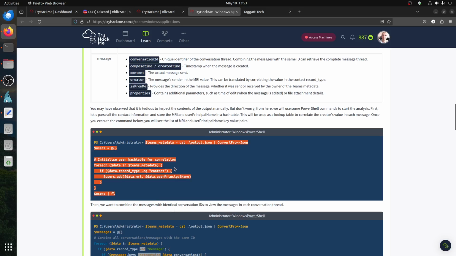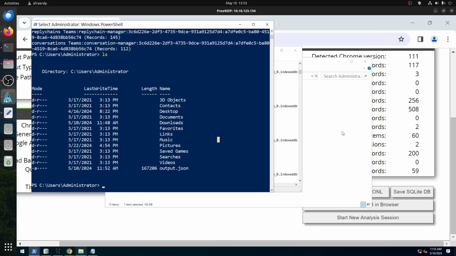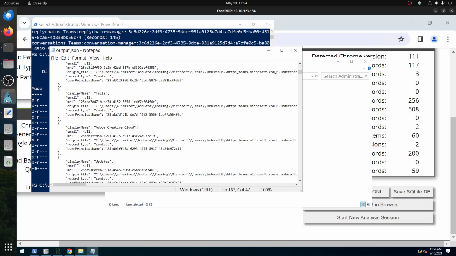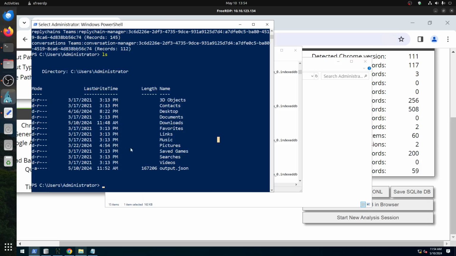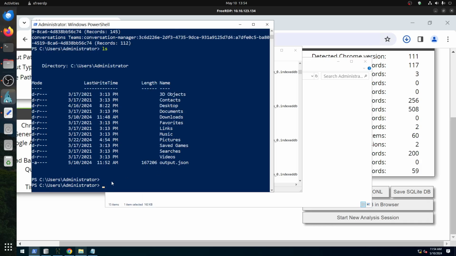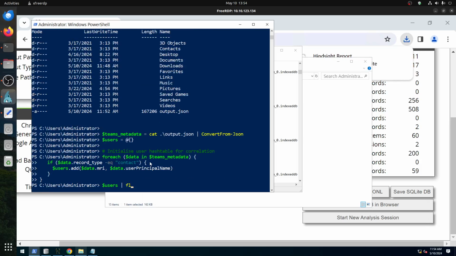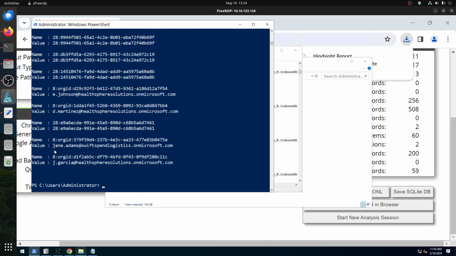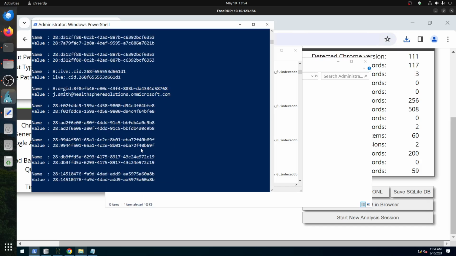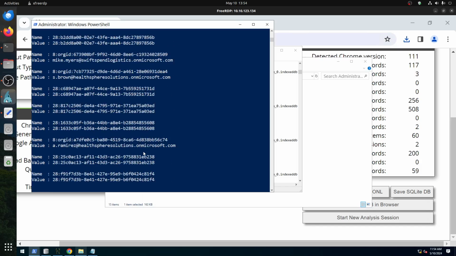To get the MRI and use a principal, because if we open this and read there, you have the display name, email, MRI, and all of that. So we have one option to, why is it not copying now? Copy. Now we got the value, the emails or something, but for us this is not very interesting.